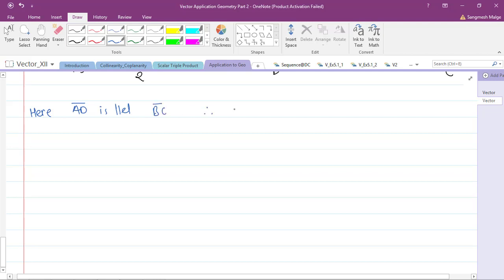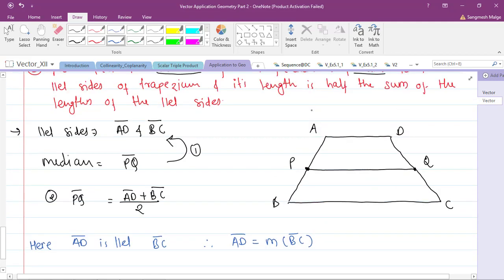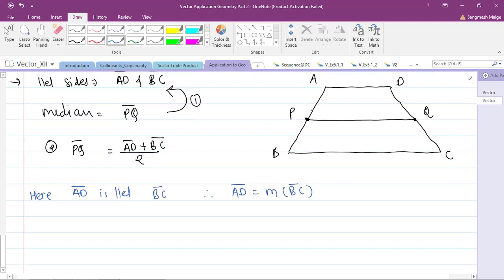Therefore, AD bar is a scalar multiple of BC bar. If the vectors are scalar multiples of each other, then they are collinear or parallel vectors. This is theorem number 1 we have studied. So AD bar is a scalar multiple of BC bar, and this is equation number 1.